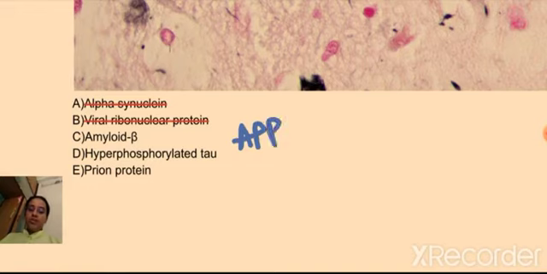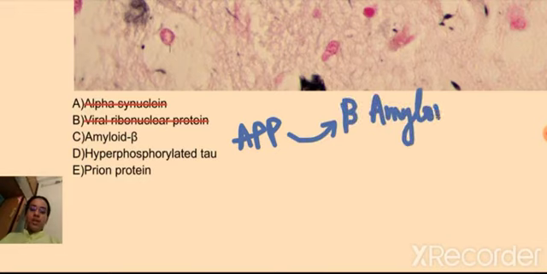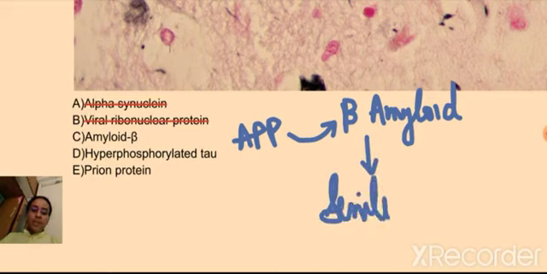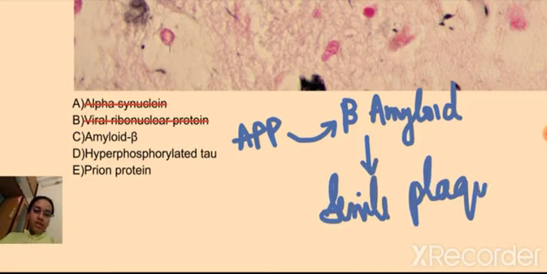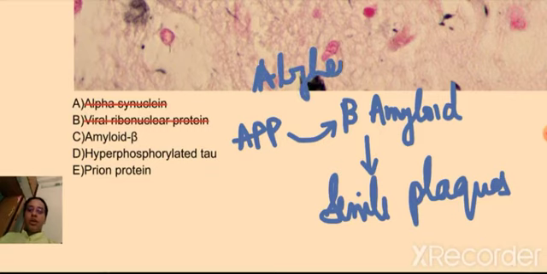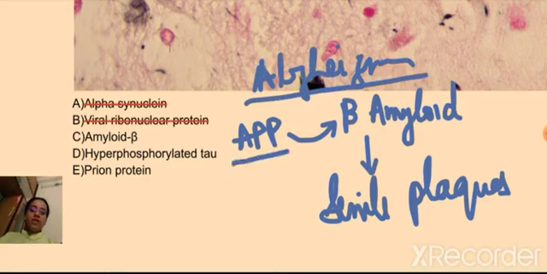Because of chromosome 21, we get amyloid precursor protein, which converts into beta amyloid. This beta amyloid is going to form senile plaques. What kind of disease are we talking about? Alzheimer's only. In Alzheimer's, there is amyloid precursor protein which converts to beta amyloid, which forms senile plaques.